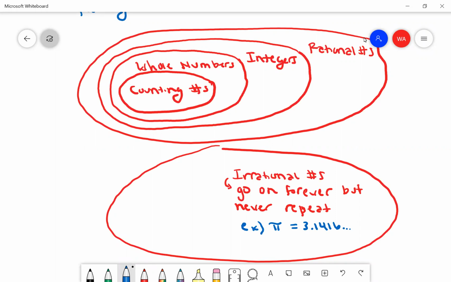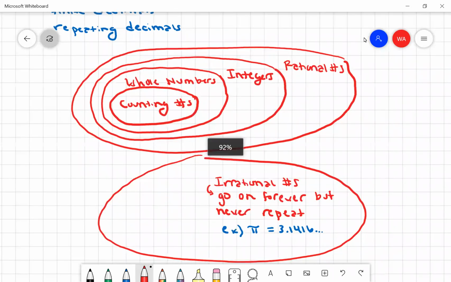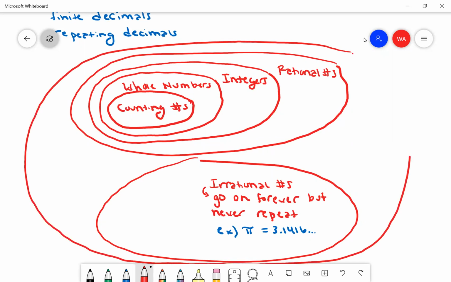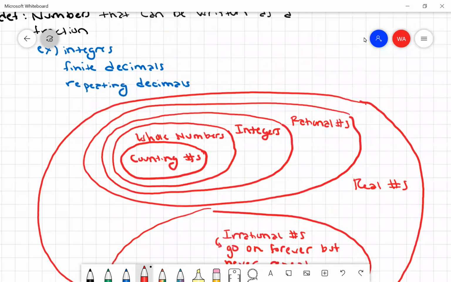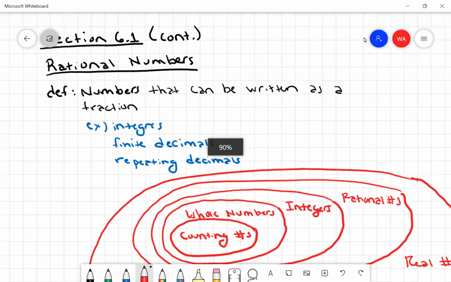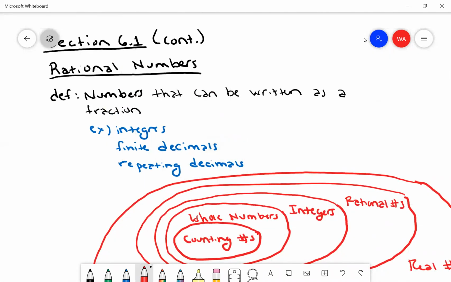Okay, and then I'm going to zoom out a little. The biggest group of all, the group of numbers that contain all of these numbers, both the rational and irrational, are the real numbers. So the real numbers are basically everything that we work with. Okay, but I'm going to come back and we're going to focus in on rational numbers. And I'm editing the definition a little bit because we want to actually say that rational numbers are numbers that can be written as a fraction.